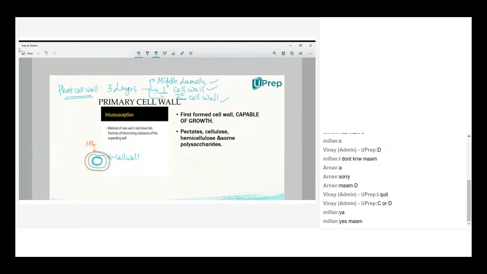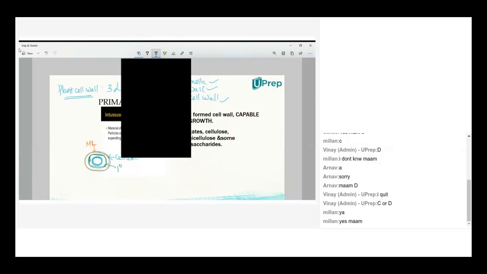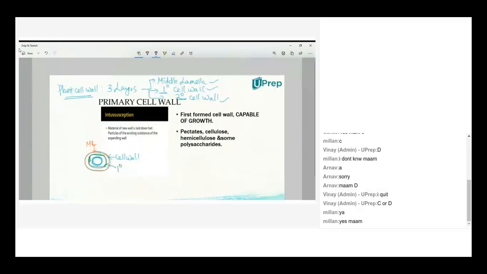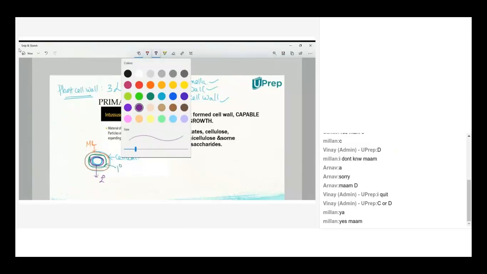So this is the secondary cell wall. You will have various components in the cell wall. The first and foremost one is the middle lamella. When you take another cell like this, another plant cell, you will have communication between the two plant cells through the middle lamella, because the outermost layer is the middle lamella.